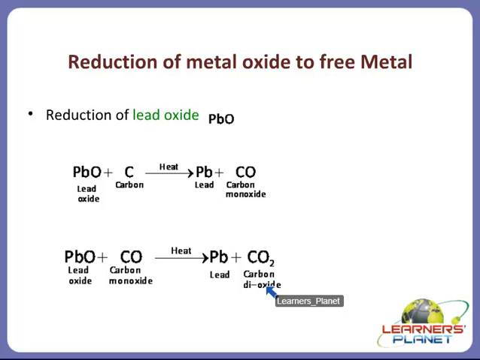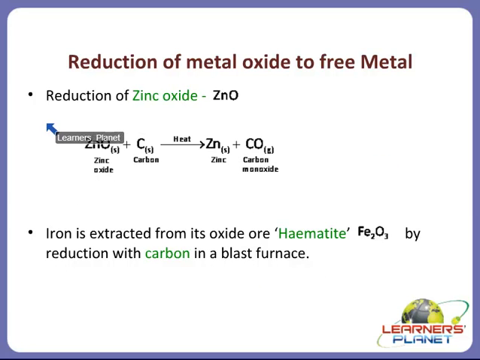Now this is still not pure. There are certain impurities which have not yet been removed. Right? For that, we have to conduct a refining process. Okay? Now there is another example, that is reduction of zinc oxide. Zinc oxide is heated with carbon and it forms what? Zinc metal and again carbon monoxide.